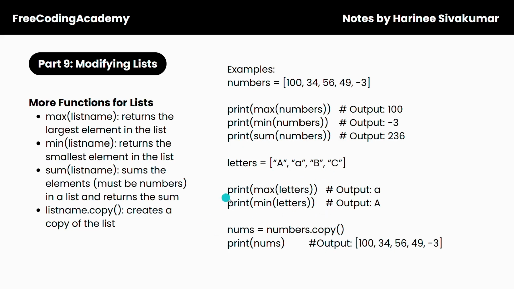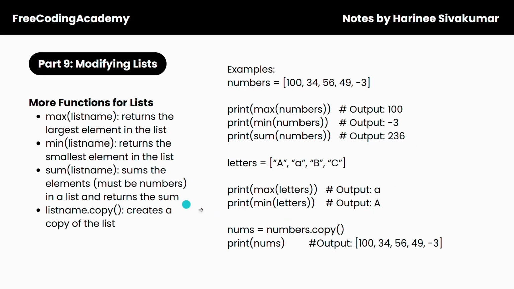So first we're saying print max letters, and this is going to output lowercase a. And that's because according to the ASCII alphabet, capital letters come before lowercase letters. Therefore, the ASCII value for a lowercase a is going to be greater than the ASCII value of an uppercase A, as well as all the uppercase letters.